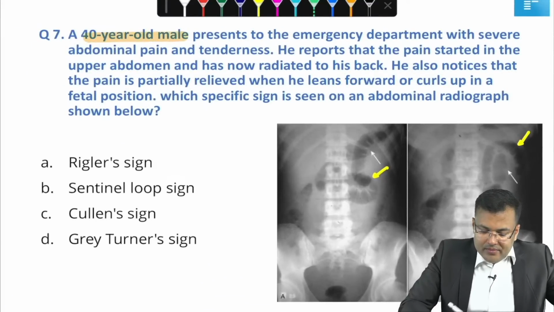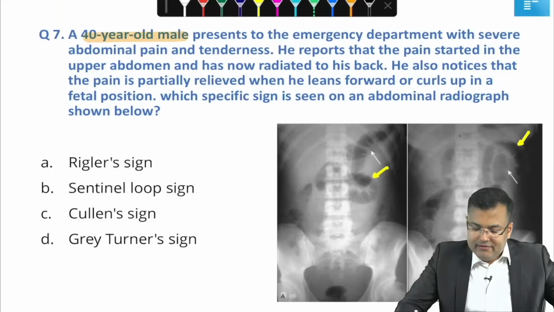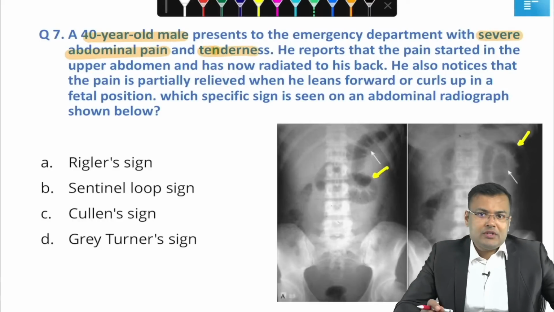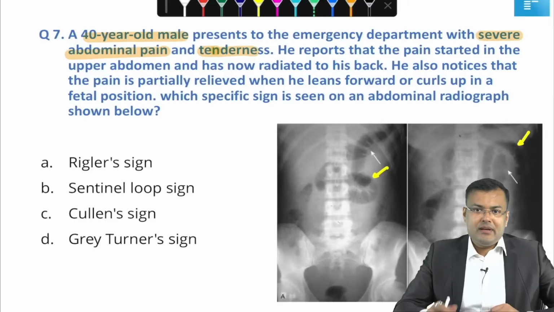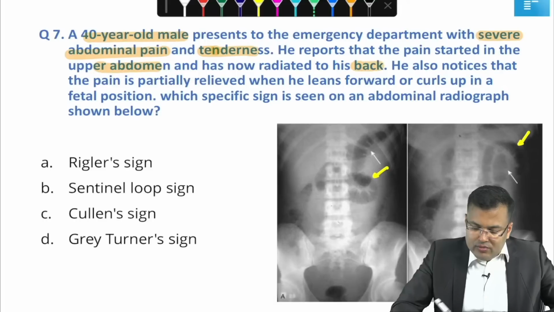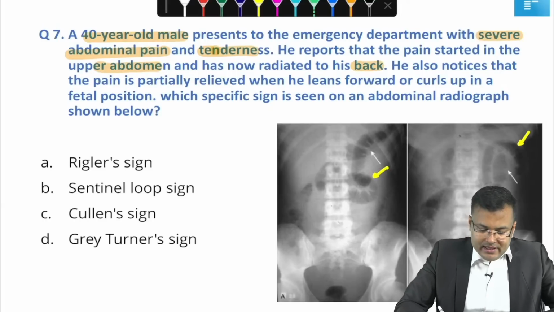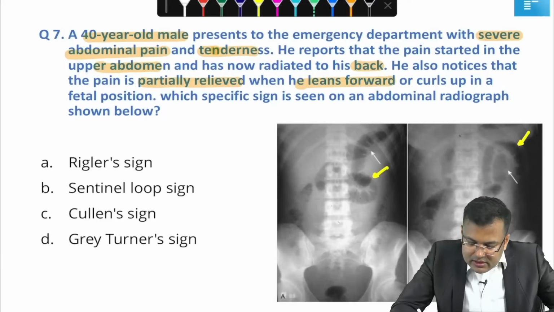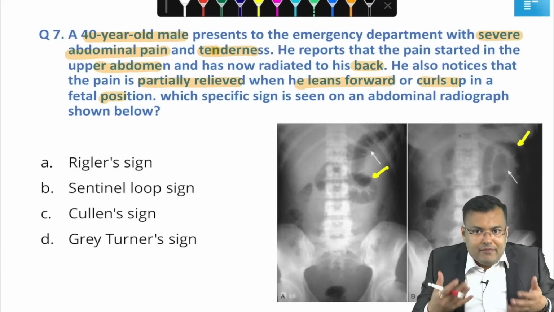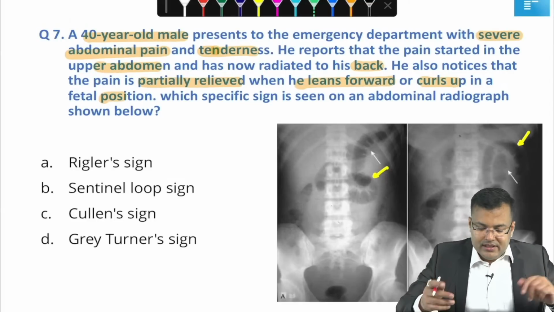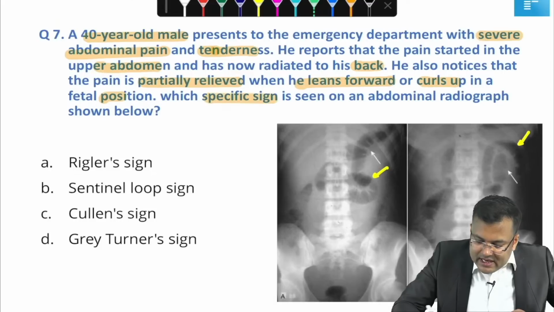A 40 years old male presents to emergency department with severe abdominal pain and tenderness. Clear? He reports that pain starts in upper abdomen and radiates to back. He also notices that pain is partially relieved when he leans forward or curls up in a fetal position. Which specific sign is seen on abdominal radiograph shown below?